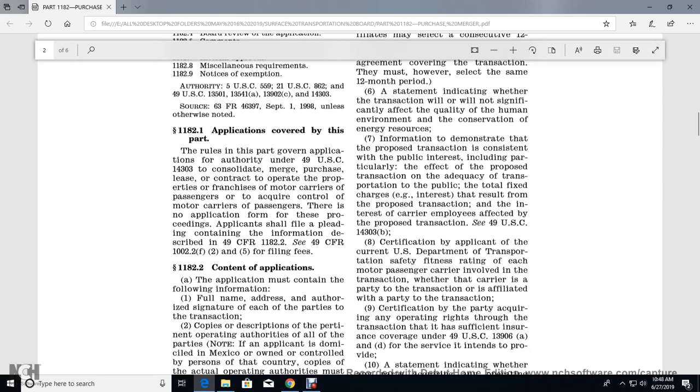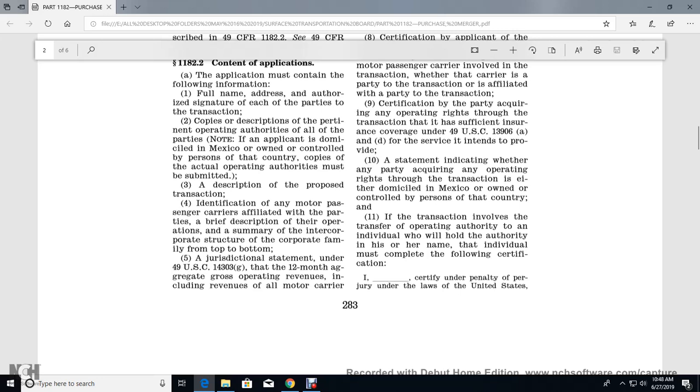Eight: certification by the applicant of the current U.S. Department of Transportation safety fitness rating of each of the motor passenger carriers involved in the transaction, whether the carrier is a party to the transaction or is affiliated with a party to the transaction. Nine: certification that the party acquiring operating rights in the transaction has sufficient insurance coverage under Title 49 U.S. Code 13906(a) and (d) for the service intended, and a statement indicating whether any of the parties acquiring operating rights in the transaction is domiciled in Mexico or owned or controlled by persons of that country. If the transaction involves the transfer of operating authority to an individual who will hold the authority in his or her name, the individual must complete the following certificate.